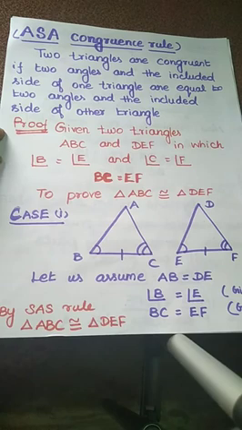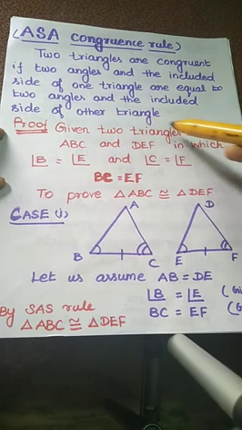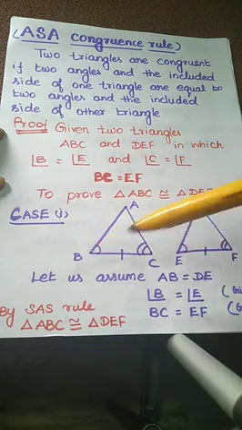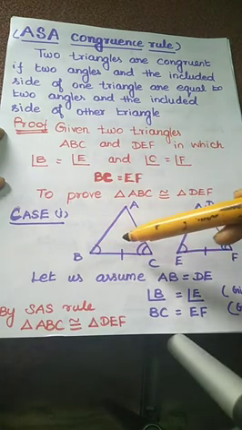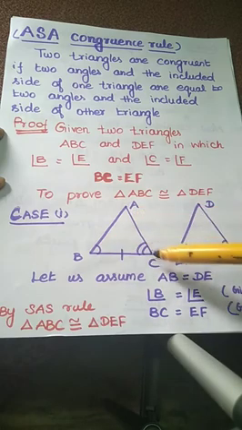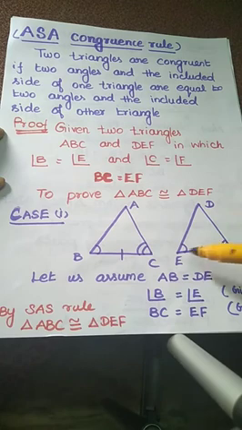Here we are going to discuss this condition. So we have to prove it. For proving the congruence of the two triangles, we discuss three cases. First I will explain the first case. Given two triangles ABC and DEF in which angle B equals angle E, angle C equals angle F, and BC equals EF. What we have to prove? Finally we have to prove triangle ABC is congruent to triangle DEF.